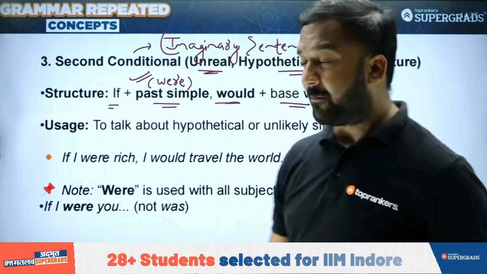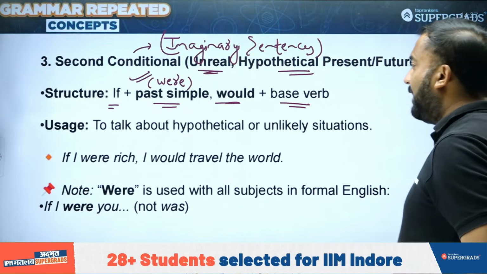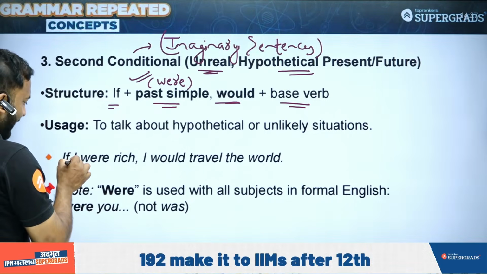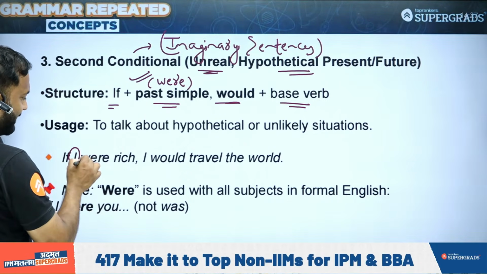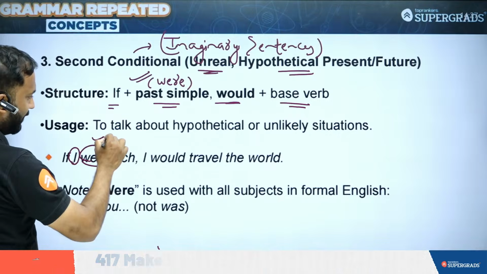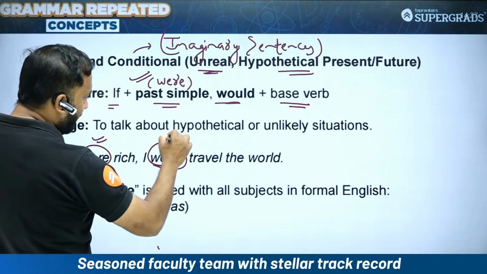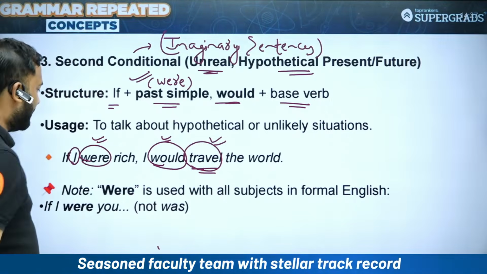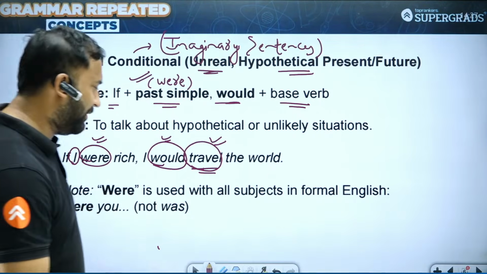So if I go through some of the examples, if I were rich, I would travel the world. So irrespective of what your subject is, the helping verb should always be were. Modal verb would be would. And with all the modal verbs, we use first form of the verb. So if I were rich, I would travel the world.